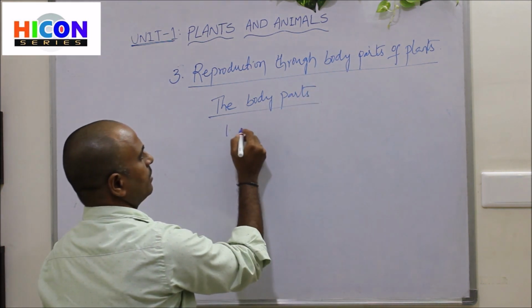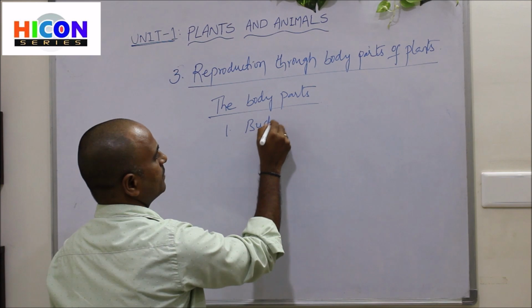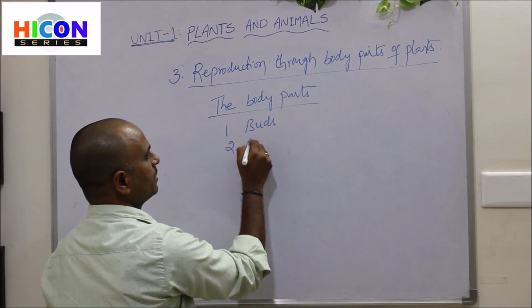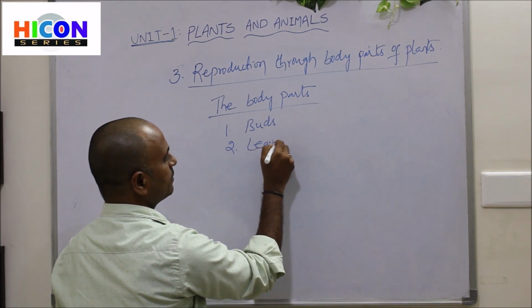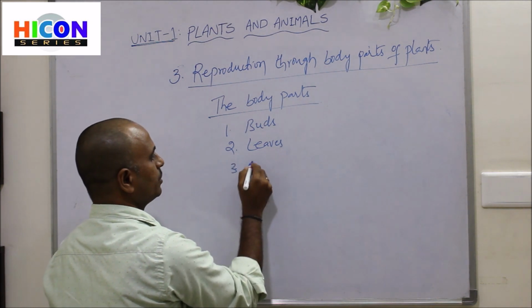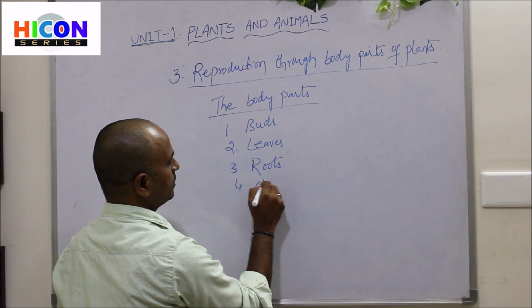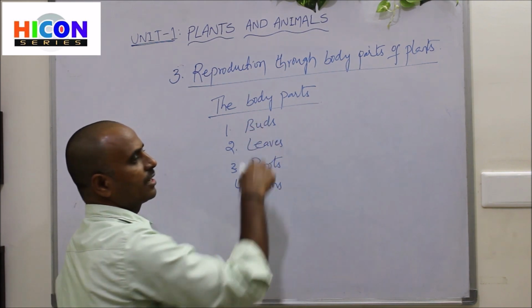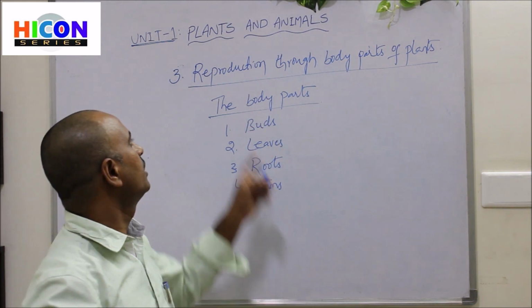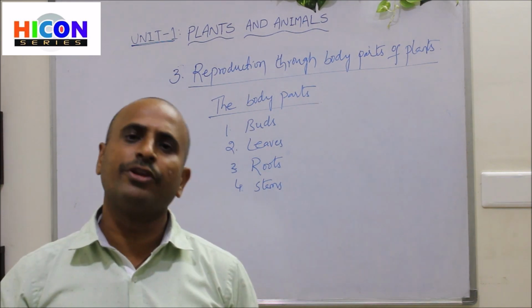The body parts are like the buds, the second one is leaves, the third one is roots, and the fourth one is stems. These are the body parts from which plants can reproduce new plants.